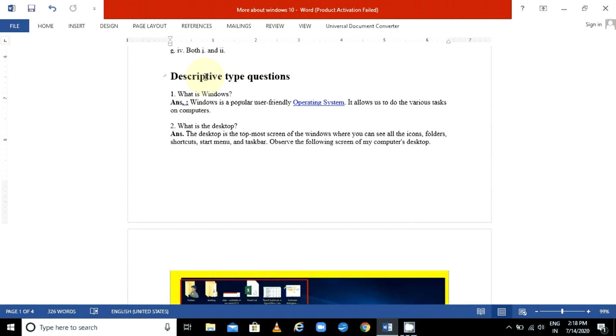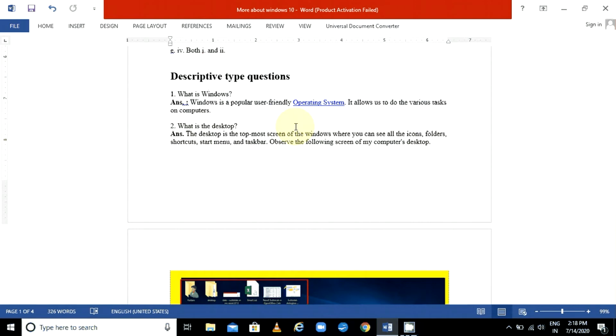So let me start. First, what is Windows? Windows is a popular user-friendly operating system. It allows us to do various tasks on computers. So operating system means if you are using a computer or laptop, they use some software and hardware both. Without hardware your computer cannot work, or without software also your computer cannot work. So both things are required, hardware and software. So operating system is one kind of software only.